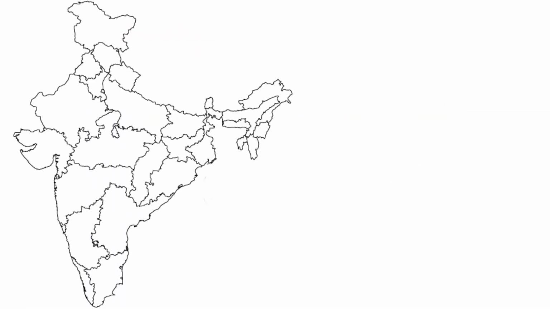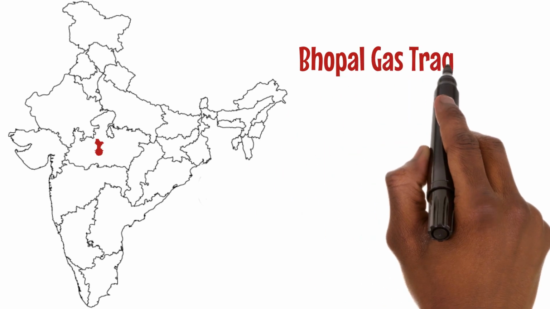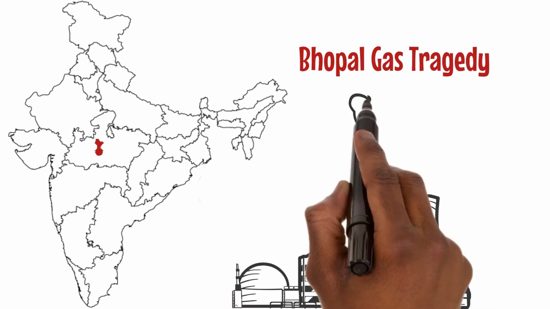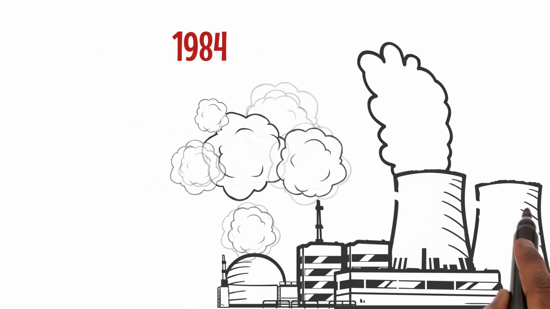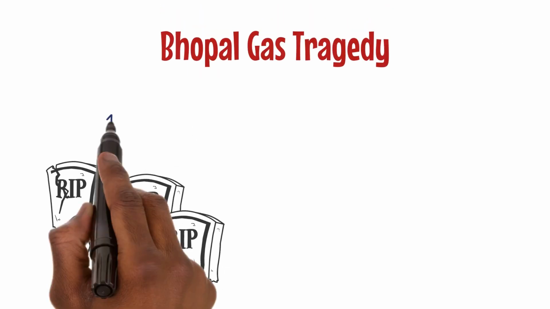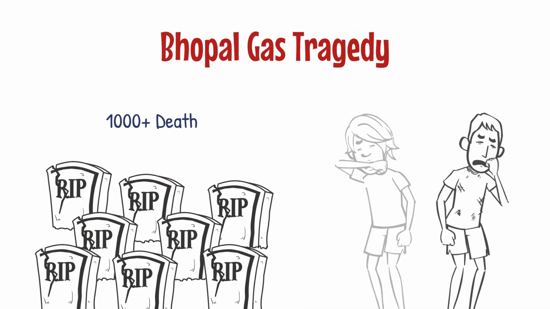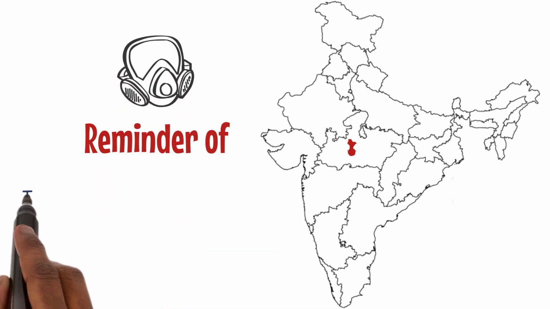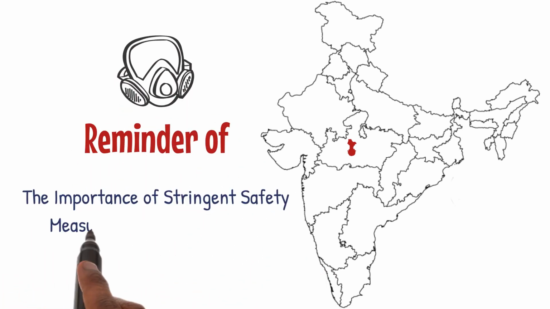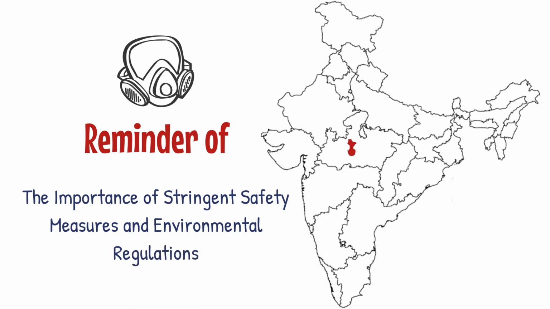A real-life case study, such as the Bhopal Gas Tragedy, illustrates the devastating consequences of industrial accidents. In 1984, a gas leak from a pesticide plant in Bhopal resulted in thousands of deaths and long-term health issues. This tragic incident serves as a reminder of the importance of stringent safety measures and environmental regulations.